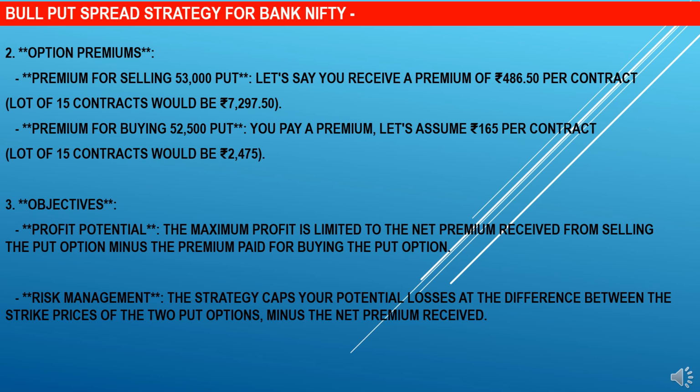3. Objectives. Profit potential. The maximum profit is limited to the net premium received from selling the put option minus the premium paid for buying the put. Risk management. The strategy caps your potential losses at the difference between the strike prices of the two put options minus the net premium received.